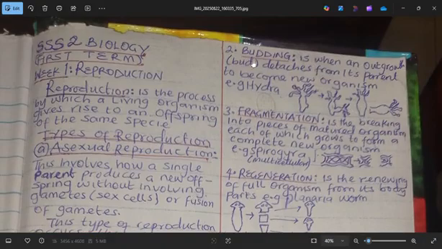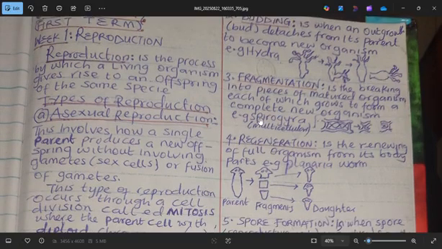Budding is when an outgrowth, meaning a bud, like this hydra having a bud as an outgrowth, detaches from its parent to become a new organism. So when this is detached, we can see it forming a new organism. That leads us to fragmentation.